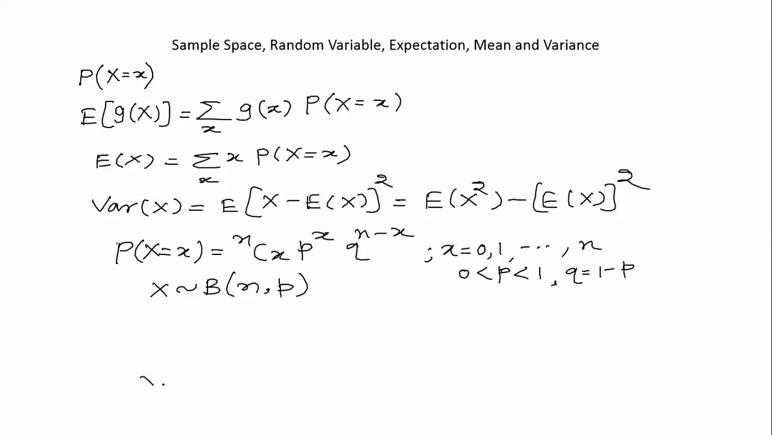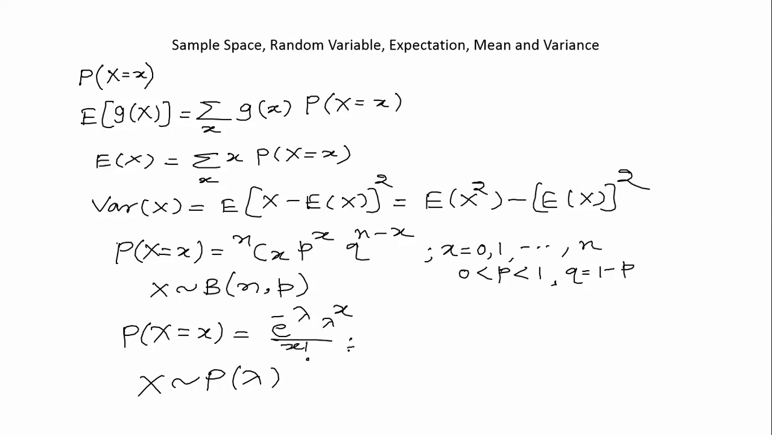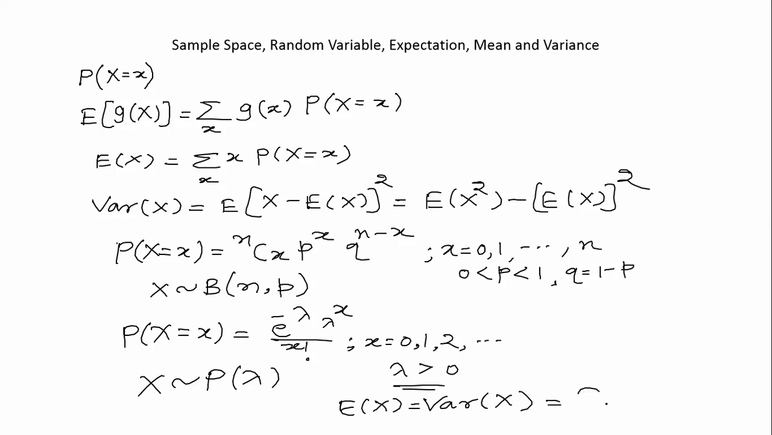Similarly, we have seen Poisson. Poisson has only one parameter, lambda or mu, and its probability mass function is given by e to the power minus lambda, lambda to the power x upon x factorial, where x is from 0, 1, 2, and so on, and lambda any positive real number. We have seen that the mean as well as the variance of Poisson random variable is equal to the parameter lambda itself. So many things have been discussed till now, and now we are in a position to go for